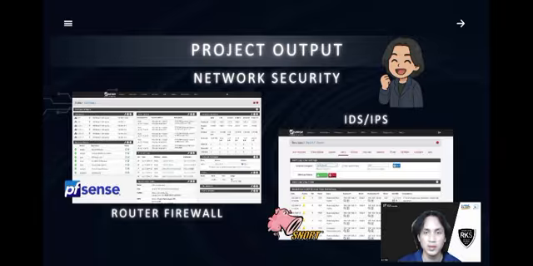Network security. For the router firewall, we are using pfSense to manage the firewall rules and VLAN to control the network segment. Next, we integrated Snort as an intrusion detection system to inspect the network traffic in the internet layer, allowing us to detect and block any malicious activities such as IP spoofing and port scanning.